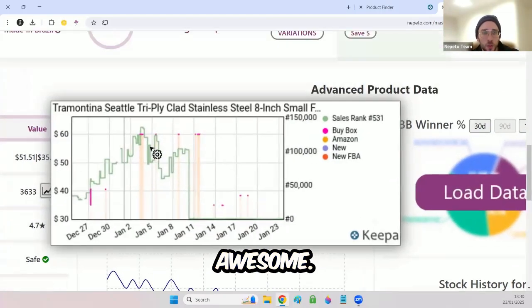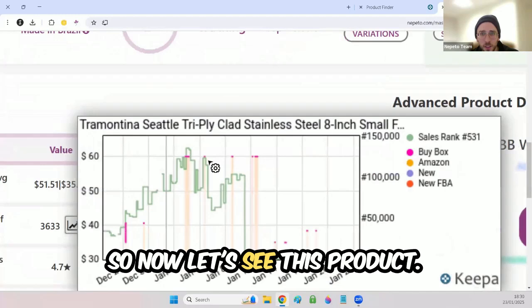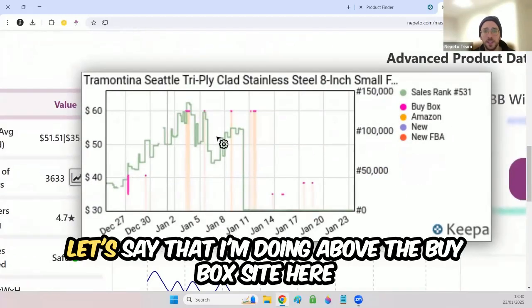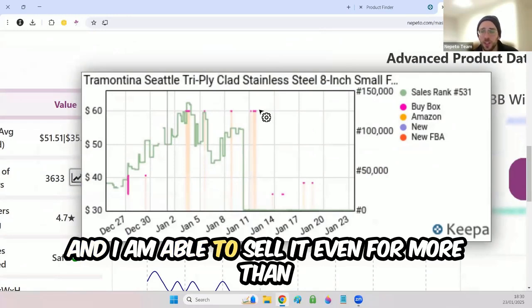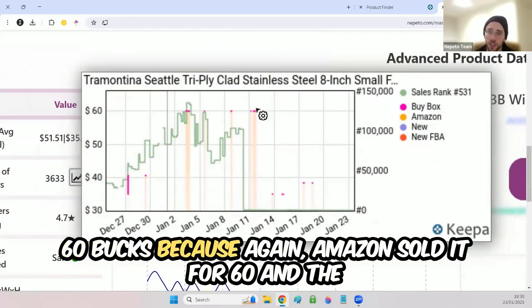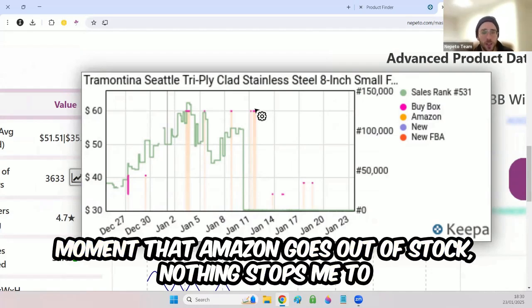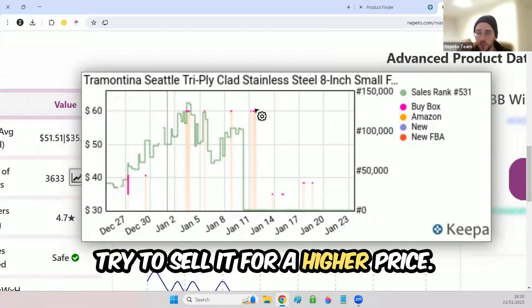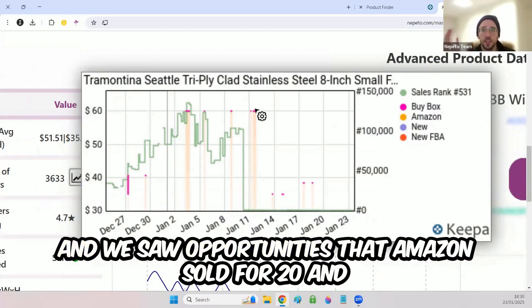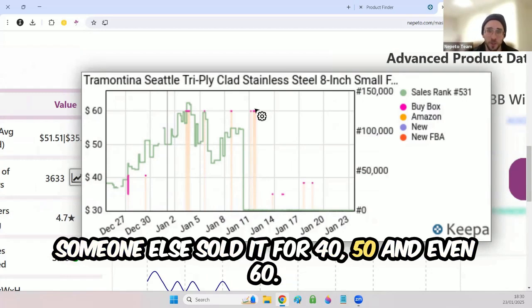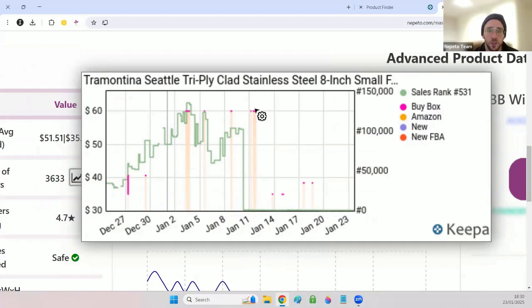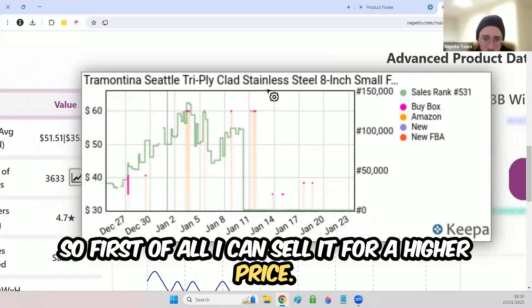Awesome. So now let's see this product. Let's say that I'm doing above the buy box here, and I'm able to sell it even for more than $60, because again, Amazon sold it for 60, and the moment that Amazon goes out of stock, nothing stops me from trying to sell it for a higher price. And we saw opportunities where Amazon sold for 20 and someone else sold it for 40, 50, and even 60.